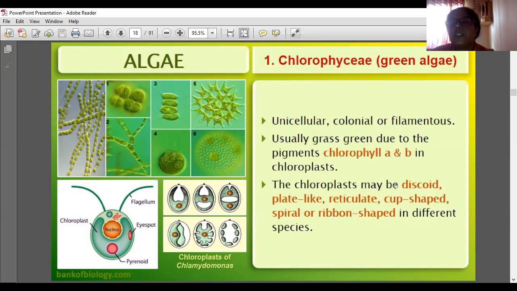The chloroplast may be discoid, plate-like, reticulate, cup-shaped, spiral or ribbon-shaped in different species. Seeing the diagram, this structure is the chloroplast, in which chlorophyll is present. Different shapes of chloroplast are shown here.